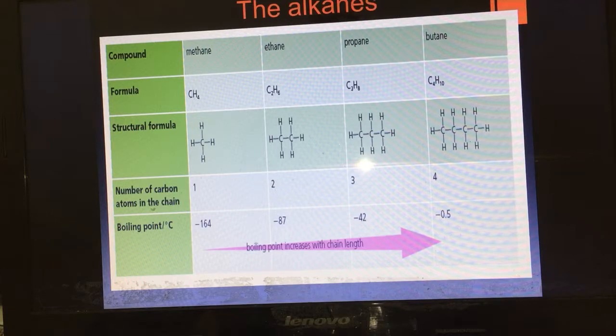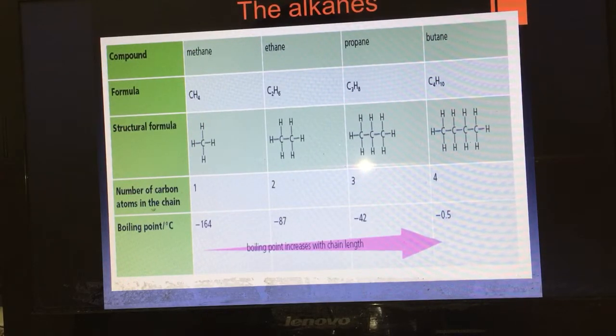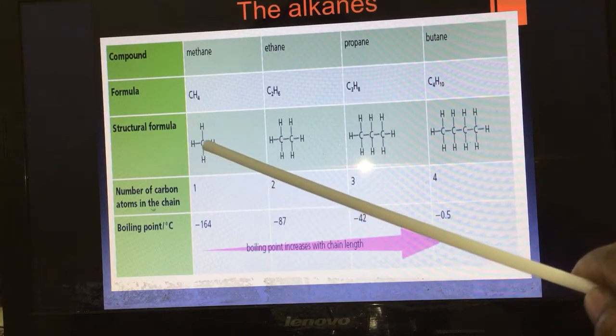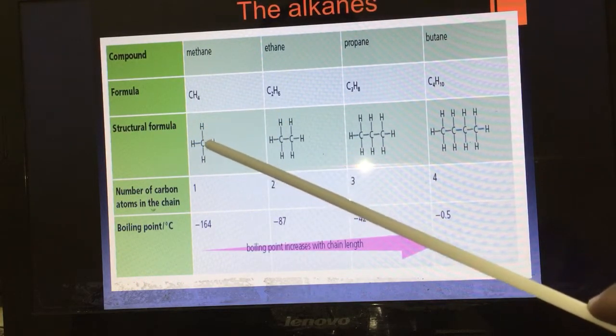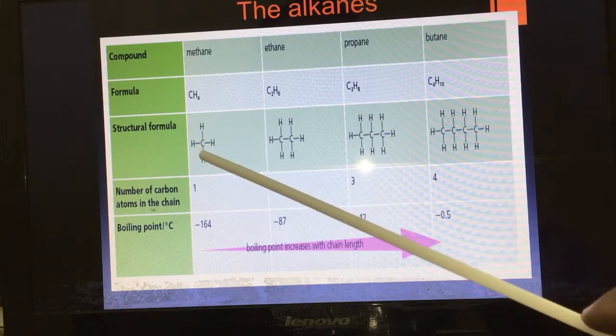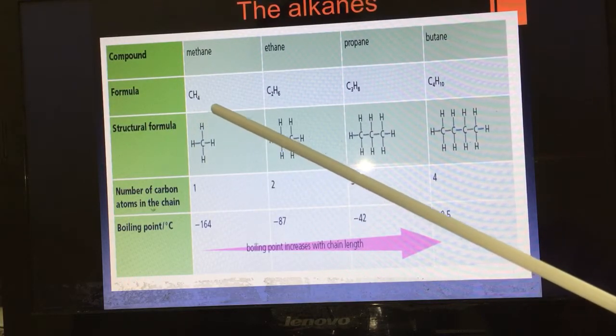But remember, in general, four bonds must be connected to each carbon. If you put a double bond, count 1, 2, 3, 4, 5. No, it is not allowed to draw five bonds.